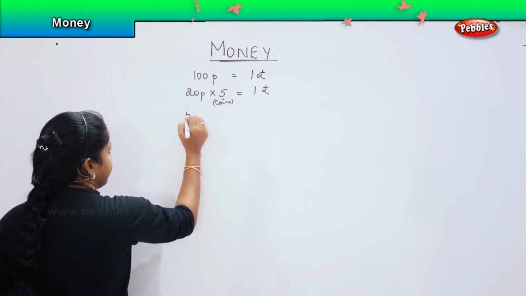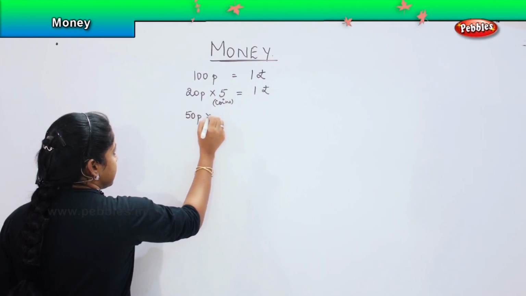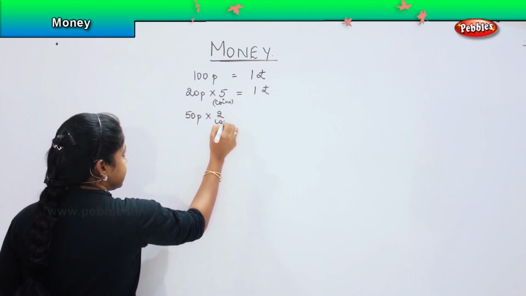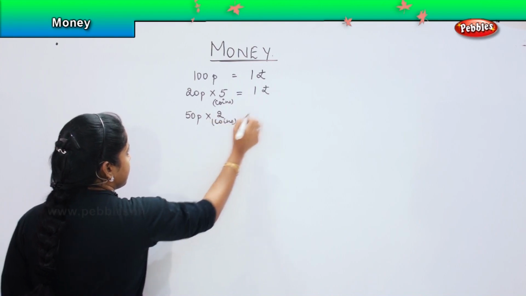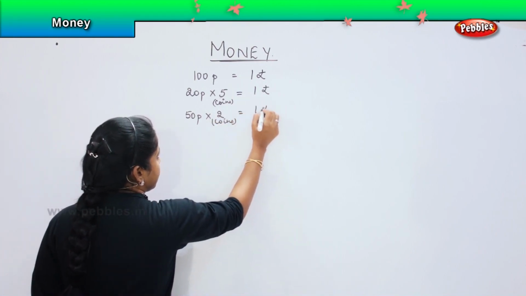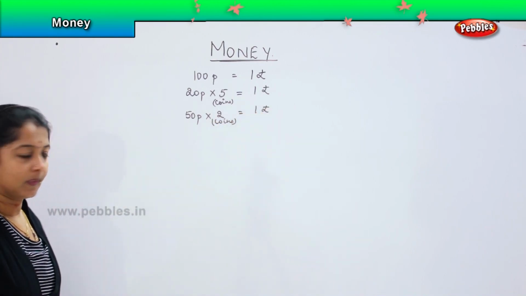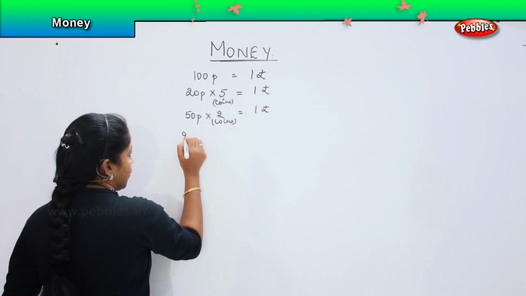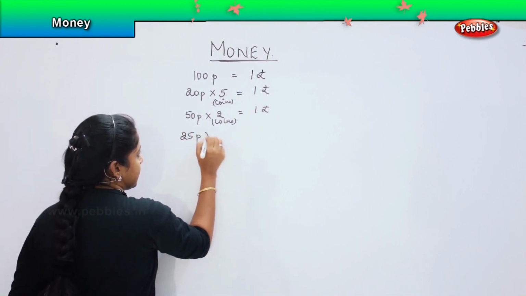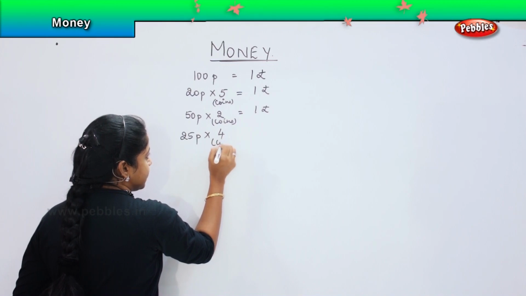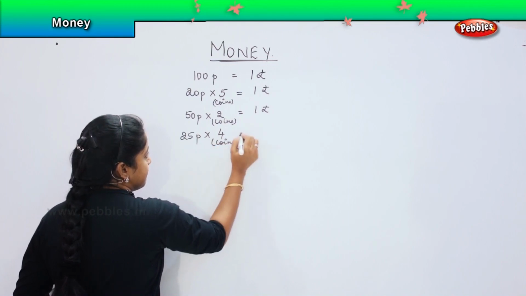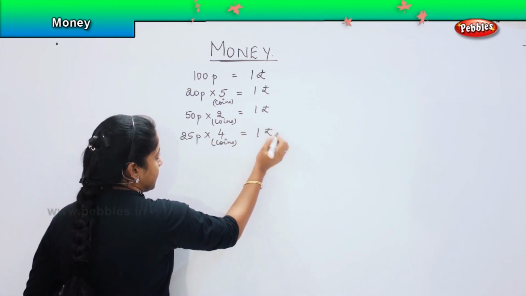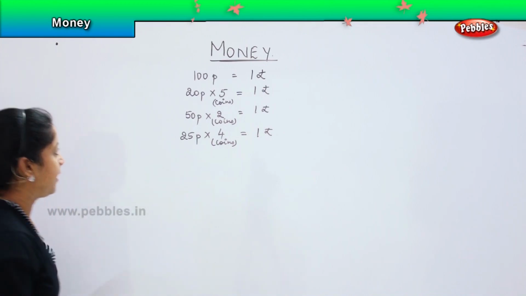Similarly, 50 paise into 2 coins make 1 rupee. Okay. Then 25 paise into 4 coins makes 1 rupee. Fine.